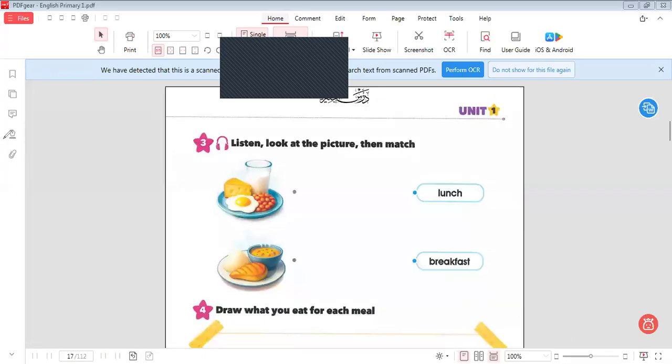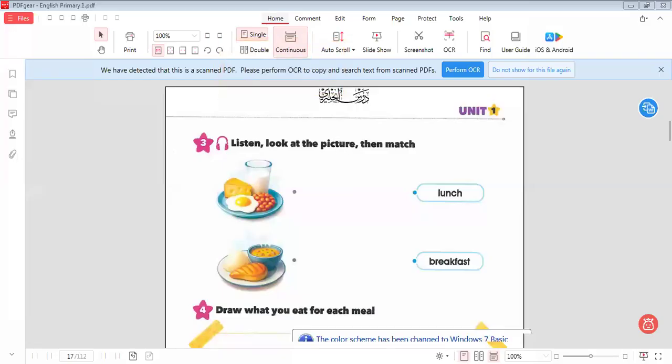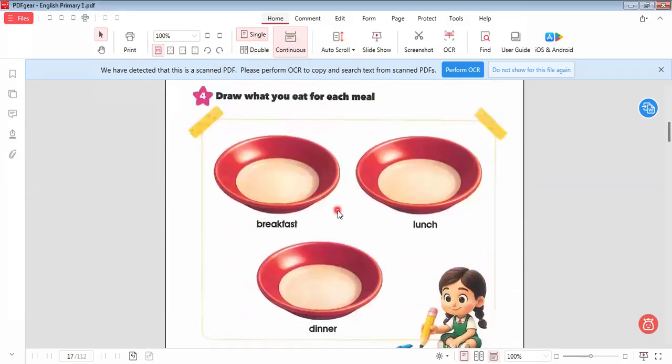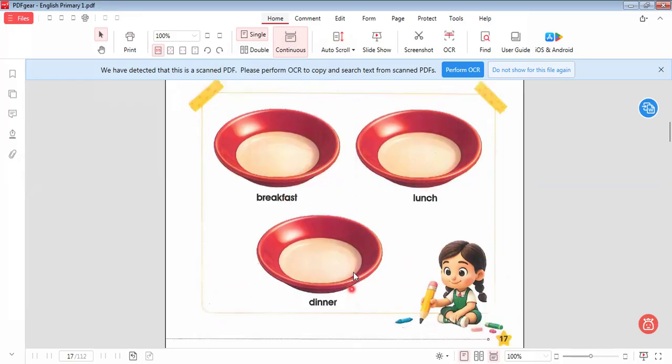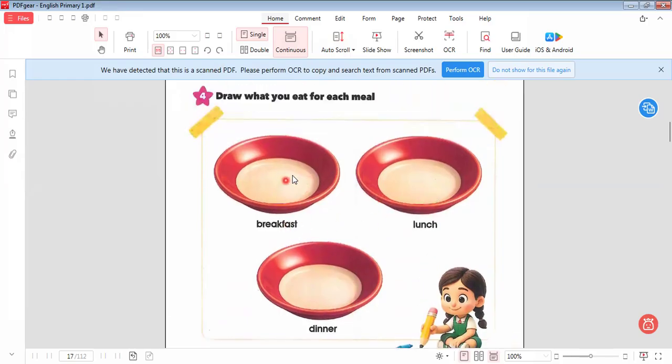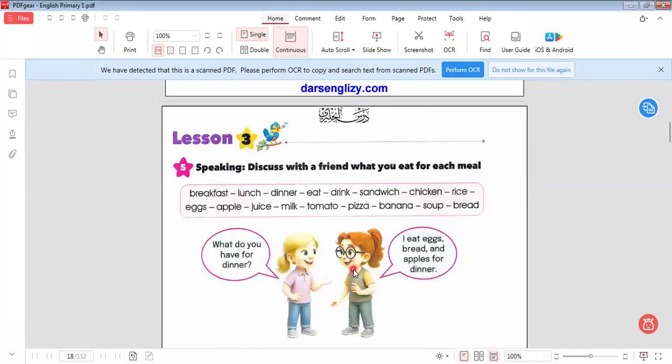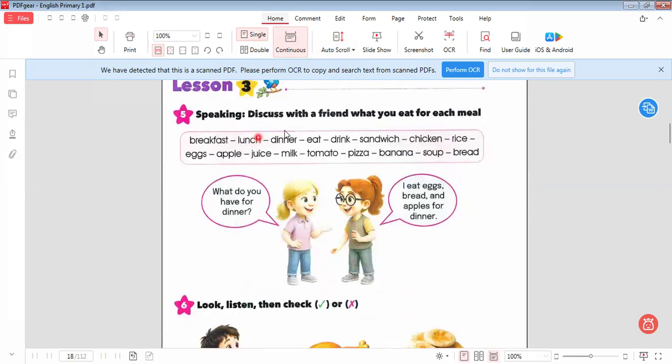Let's go to another one. Here we draw what we eat for each meal in breakfast, lunch, and dinner. I will leave this for you to do by yourself. You can draw here what we take in breakfast, what we take in lunch, and what we take in dinner. Let's go to another one. Here we have breakfast, lunch, dinner. What do you eat for each meal?